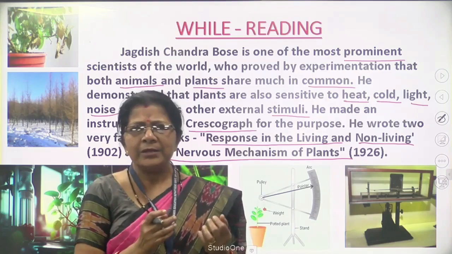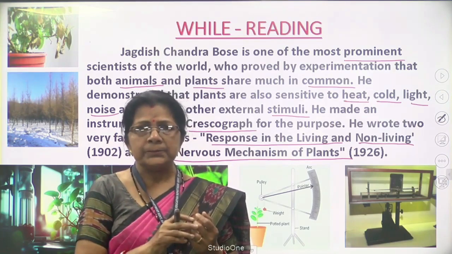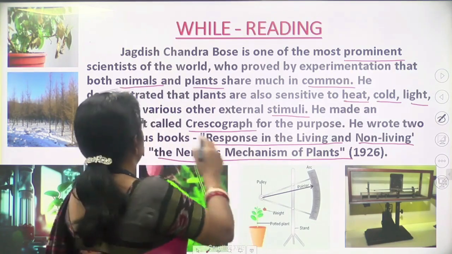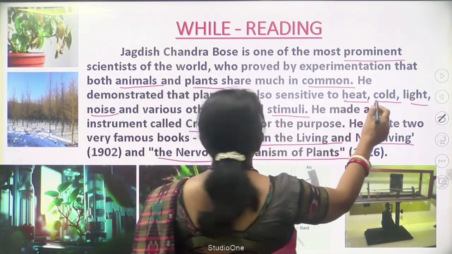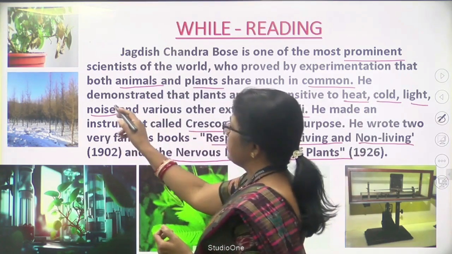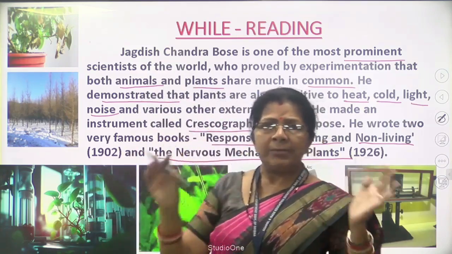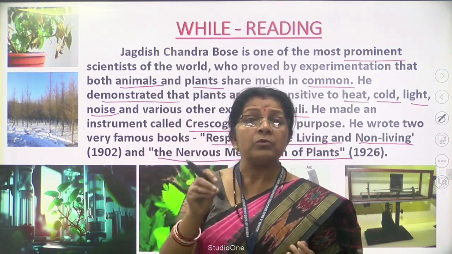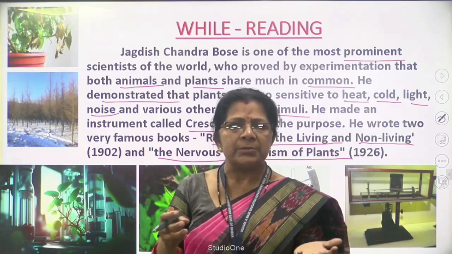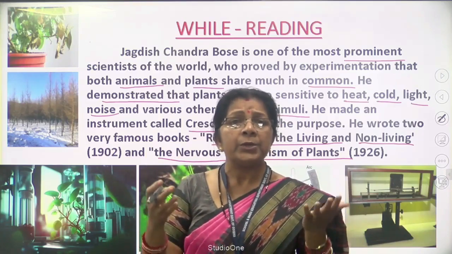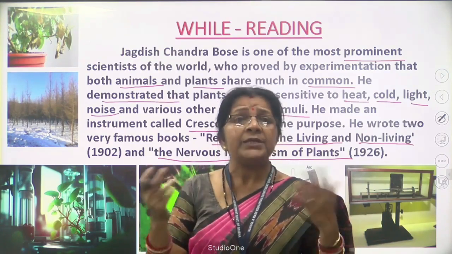So in this point they are all similar, they are all common. Then he demonstrated that plants are also sensitive to heat, cold, light, noise. What do you mean by demonstrated? Demonstrated means, in the laboratory, he proved. In a laboratory, he proved that plants are sensitive, means plants are reactive to heat, cold, light and noise. Then how do they show their reaction to heat, light, cold and noise?